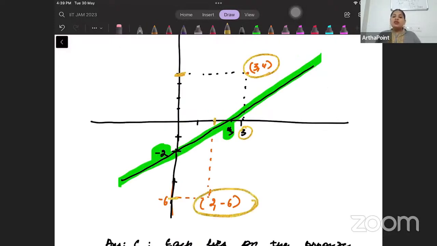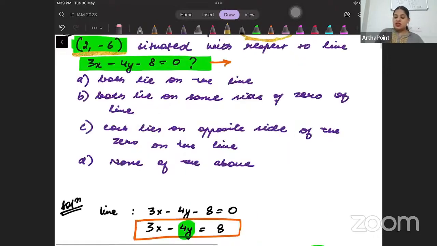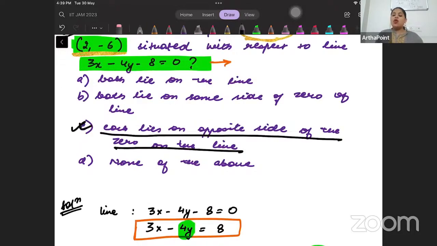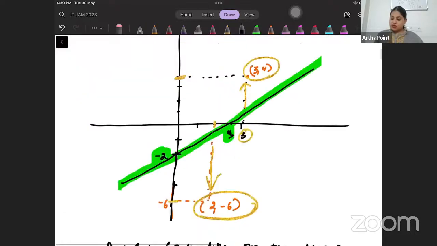So if you notice, these 2 points are on the opposite sides of the line. One is here and the other is here. So the correct answer to this question will be C. Each lies on opposite side of the 0 on the line. So each point is lying on opposite side of the line. Okay, that was the first question.